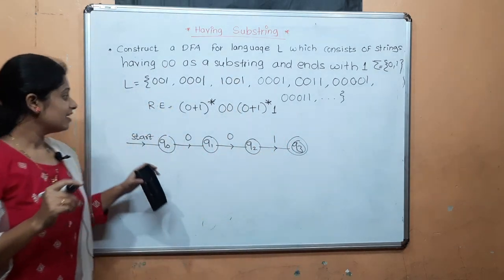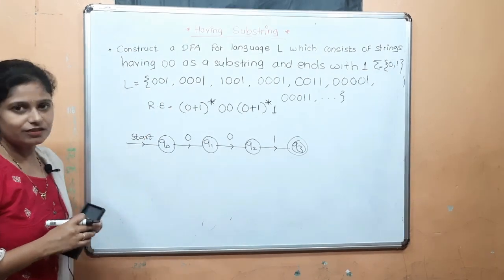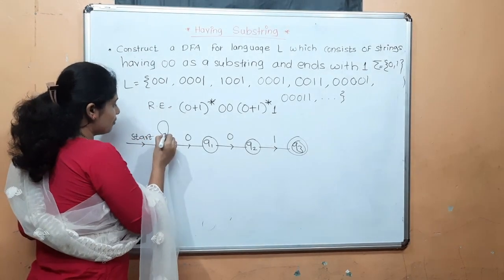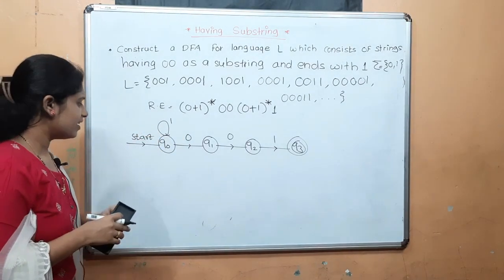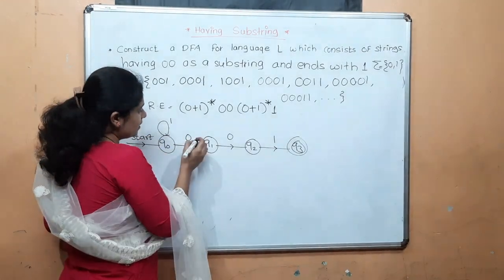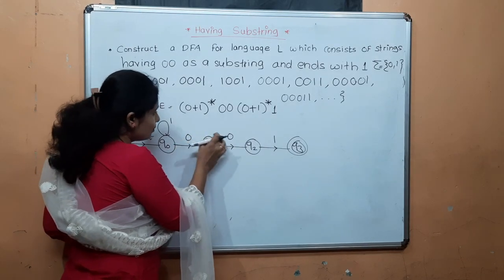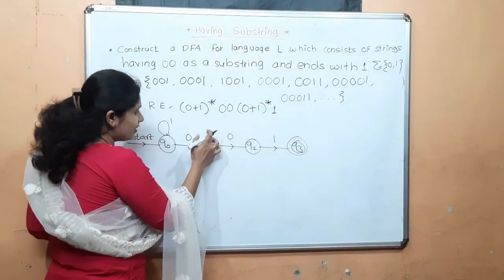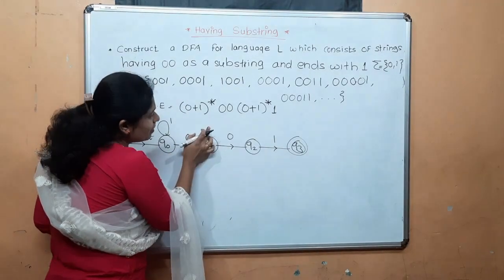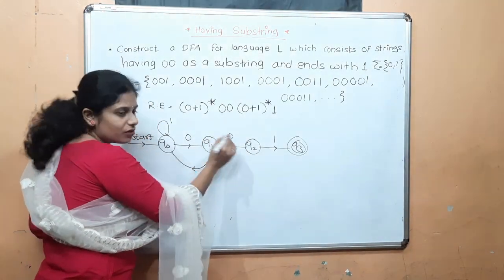Now see here, the condition of starts with is not given, so we can start with either 0 or 1, but 0 is already given, so we can start this string with 1. Then if the string has 00 and 1 occurs, what can I do? If 1 occurs here, I cannot give a self loop because it will become 10, which is invalid. So here we can give the 1 transition to 00.